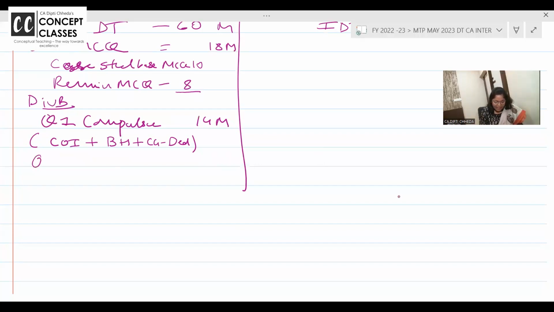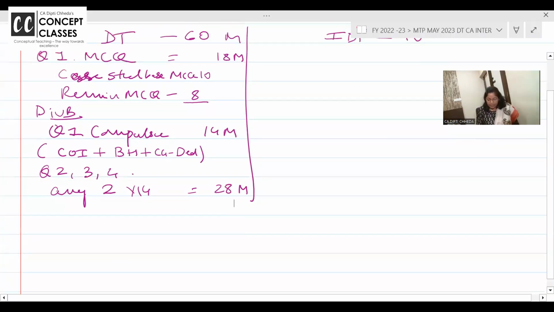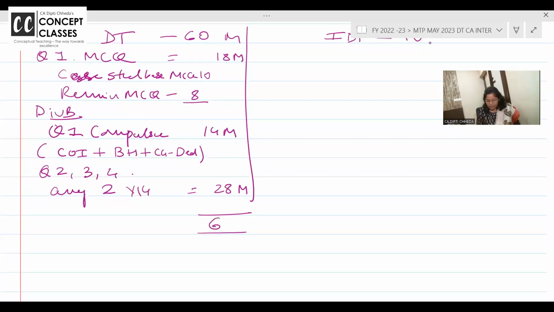Okay. Then question number 2, 3 and 4. Any 2 you have to attempt for 14 marks each, and that makes it your 28 marks. Clear until now? So now here the total 60 marks are over, dear students. Now my suggestion is, first impression is the best impression. Whatever you know first, you answer that.